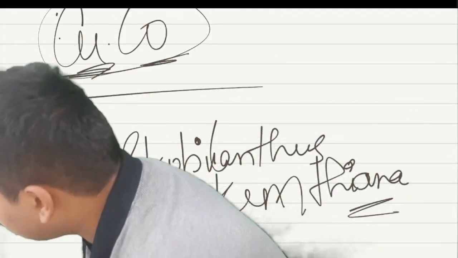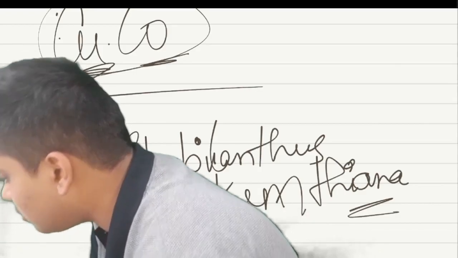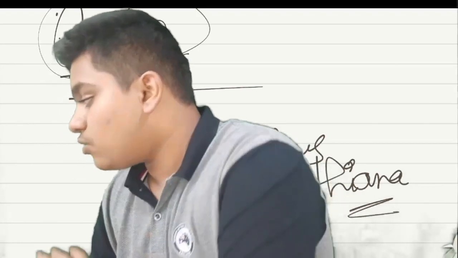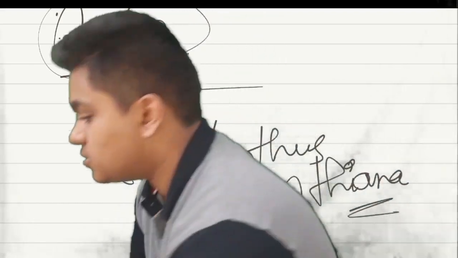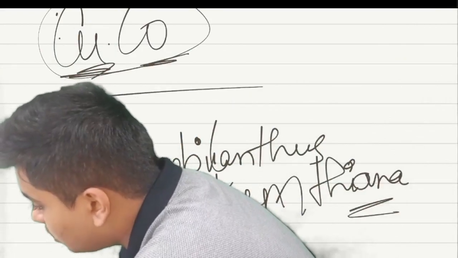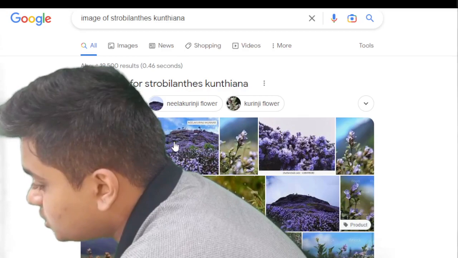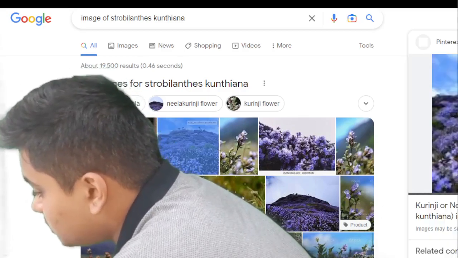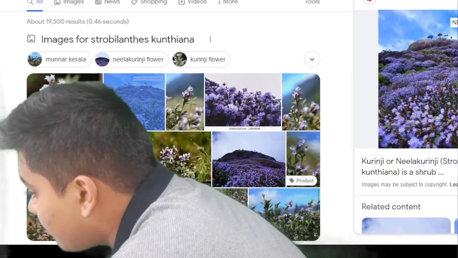See how beautiful it is to look at it. When it flowers, when it blooms and blossoms, the whole belt of Kerala, Karnataka, Tamil Nadu, wherever hills are present, it generally grows in hilly stations, and all the hills turn blue. See, these are your images of Strobilanthus kuntiana, which you can see here on your screens.